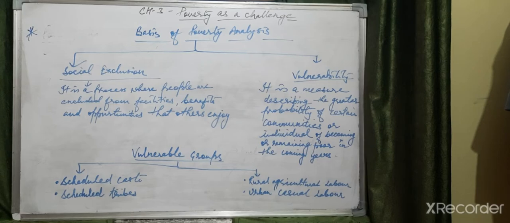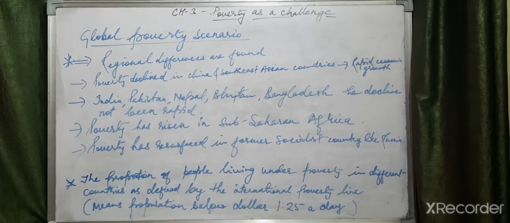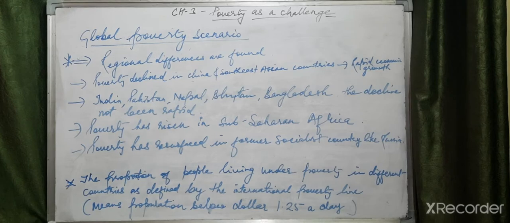Now, let's see the global scenario. Here you can see the regional differences. Some countries are very developed, some are less developed, and some are developing, so they have been categorized as developed, developing, and underdeveloped. Poverty declined in China and Southeast Asian countries due to rapid economic growth, as a lot of investment has been done in human resource development in these countries.